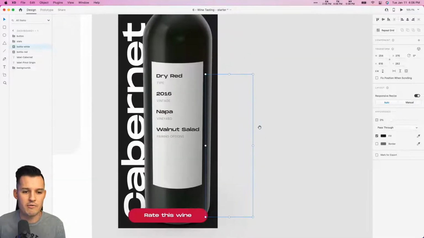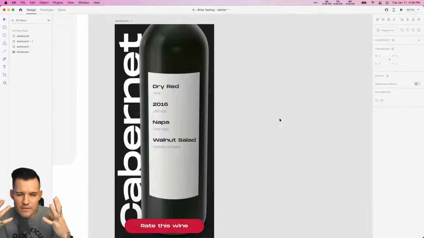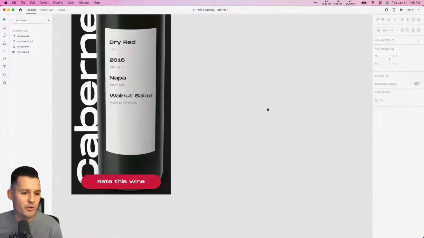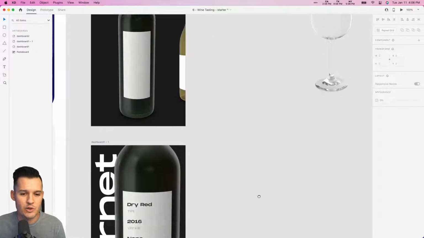Even though it's kind of covering the word Cabernet, it doesn't matter because imagine being in a winery, right? It's real artsy fartsy. It's real fancy schmancy, and any other kind of rhyme that represents bougieness, right? So we can be a little artistic and fun and playful here with our interface today.